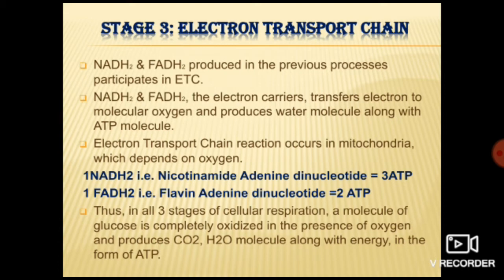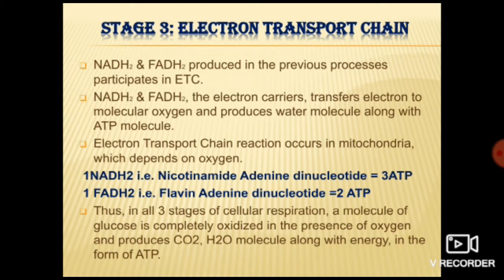When electrons are transferred to molecular oxygen, at that time this oxygen gets converted into water molecule, that is H2O, along with the production of ATP. Got it? This electron transport chain also occurs in mitochondria. And this solely depends on oxygen, means for the reaction of the electron transport chain to occur, oxygen is necessary, oxygen is compulsory.